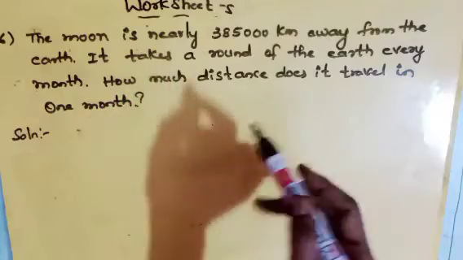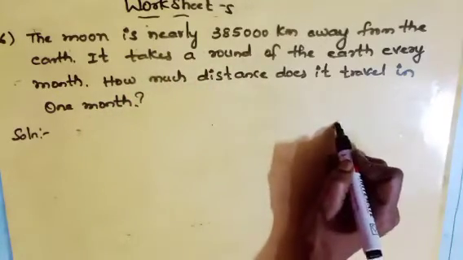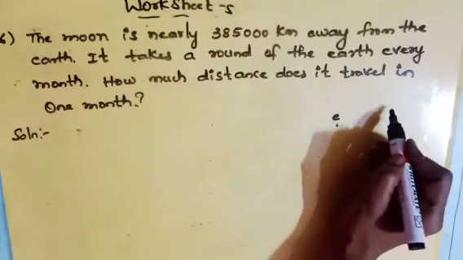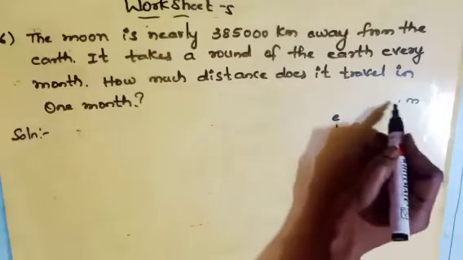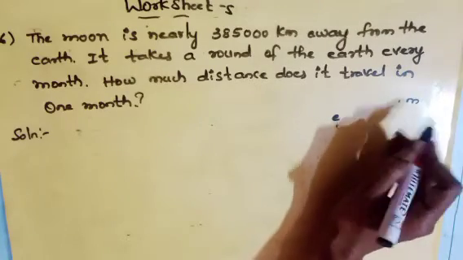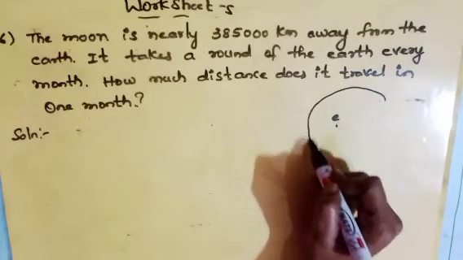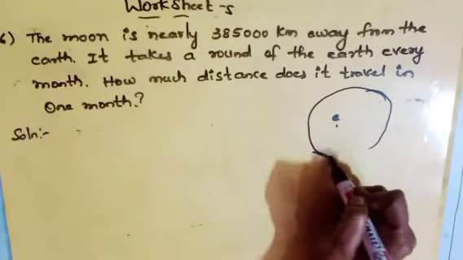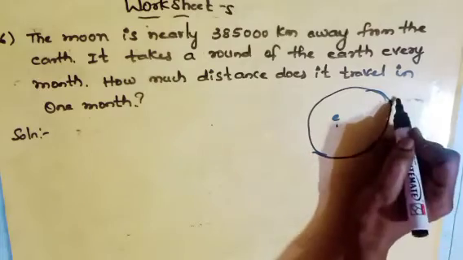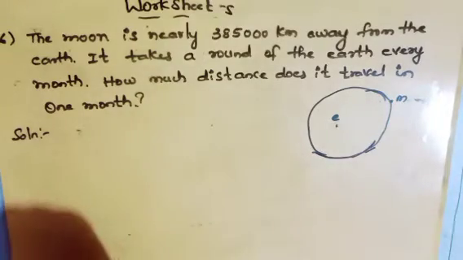So first let us understand the question. Let us take this point as the earth and here is the moon. What is given in the question means the moon is revolving around the earth.